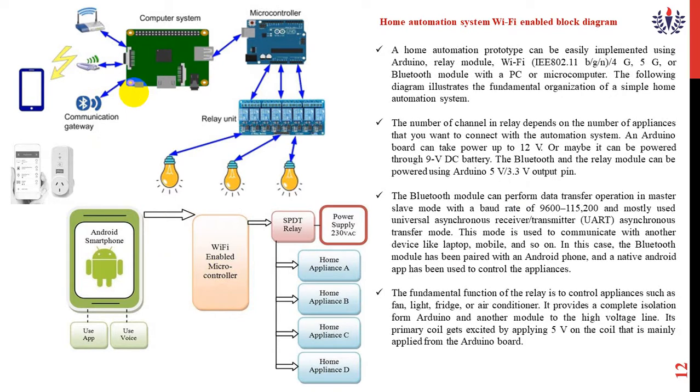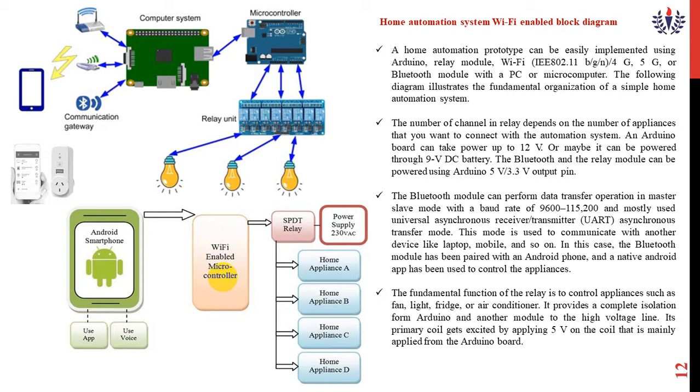Okay, and this microcontroller chip we can operate by using the 5G or 4G Bluetooth module, and the number of channels in the relay mainly depends upon the number of applications. For example, if I am connecting 4 appliances, I have to connect 4 relays. The Wi-Fi enabled Arduino board will be operated by 12 volt.